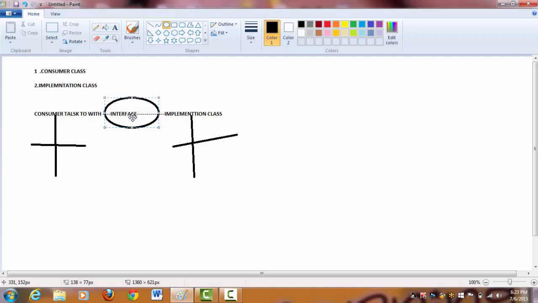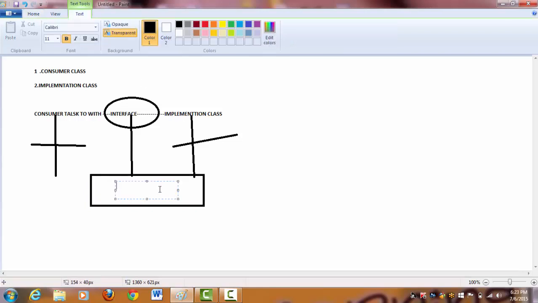So we should change the format of this particular normal interface to a format, listen carefully, to a format where both of these guys can understand, and that format is nothing but, I think some of the guys might have guessed by now, right? That format is nothing but extensible markup language, in short XML. So guys, remember one point. Now we have to share the contract in the form of an XML document.